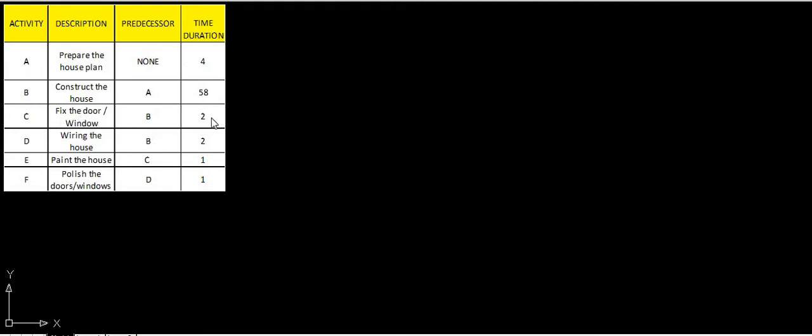2 days. Time in days. Okay. How many days are required in order to complete activity D? That is wiring the house. Only 2 days are required.